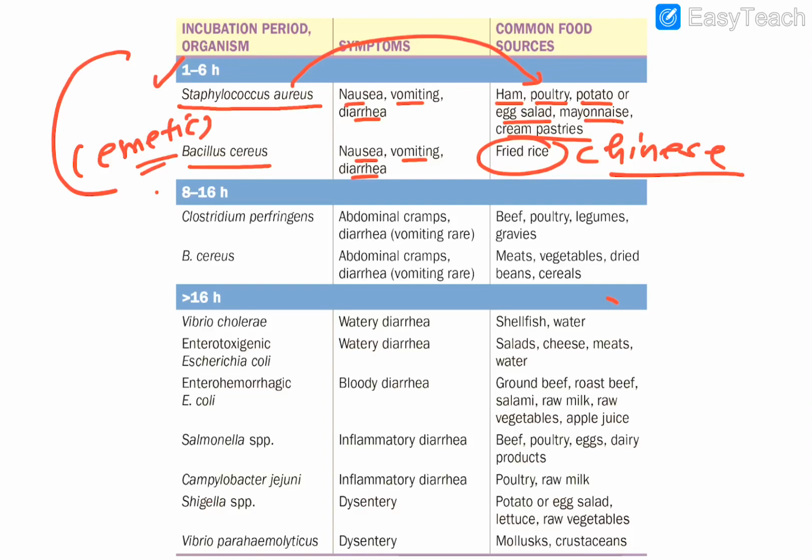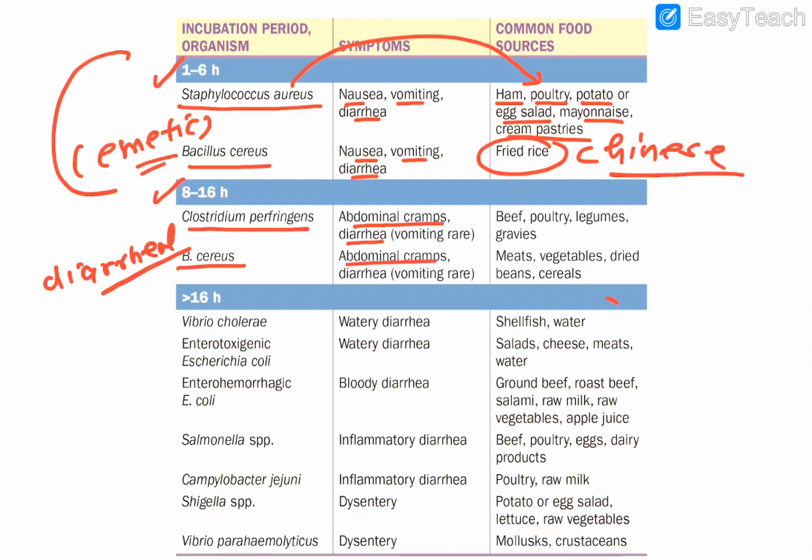Then you have another one that is 8 to 16 hours, and the organism involved is which one? Clostridium perfringens, which is also termed as Welchii. And Bacillus cereus is also there, which is actually the diarrheal one. That was vomiting. Okay, so Clostridium perfringens is associated with abdominal cramps and diarrhea.